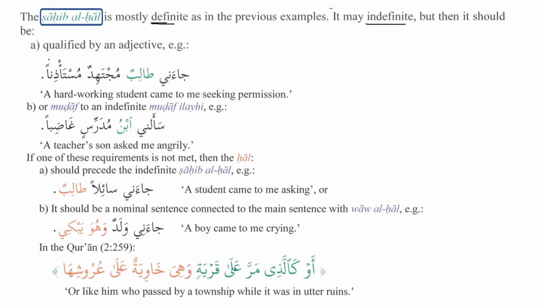So what's the first condition? The first condition is it should be qualified by an adjective. It should be mawsuf, and then there should be a sifa after that. For example, you say, ja'ani talibun. We know that talib is an indefinite noun. But after that, what do we have? We have the adjective that is describing the student. Ja'ani talibun mujtahidun musta'adhinan. A hardworking student came to me seeking permission. So if we have an indefinite noun, the first condition is it should be mawsuf, and there should be a sifa, an adjective, after that.